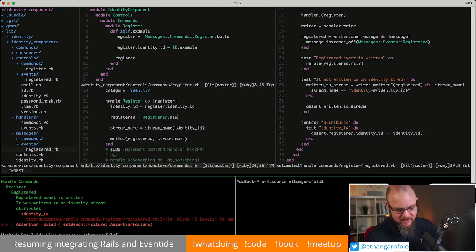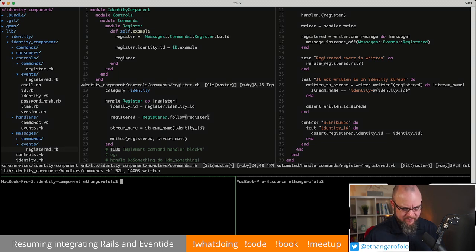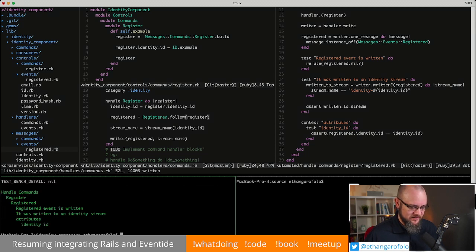Instead of register.new, we will say follow the register command. And that should be enough. The register command has properties that the event doesn't. Can't remember if that crashes or if it just ignores them. It ignores them. Okay.